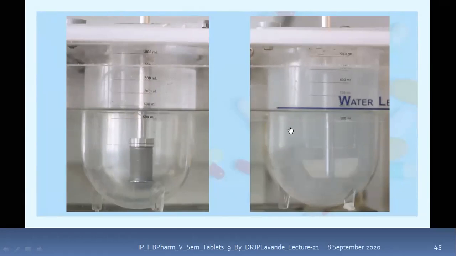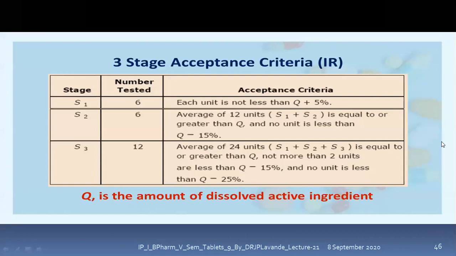Then filter, dilute the sample and analyze. Lastly, determine the drug release and check with the acceptance criteria. The drug release can be determined with the help of spectroscopic methods. We take out the samples, load them into cuvettes, and then check the absorbance. With the values of absorbance, we can determine how much amount of drug gets released. For every drug, for every API, there is a specific absorbance value, and from that absorbance value we come to know how much it has absorbed.